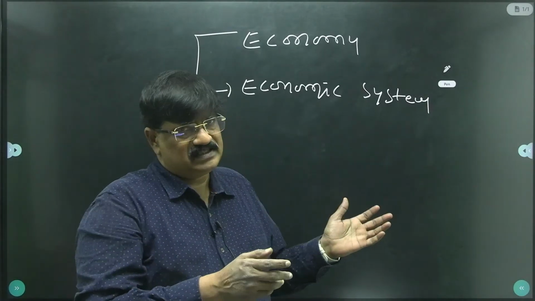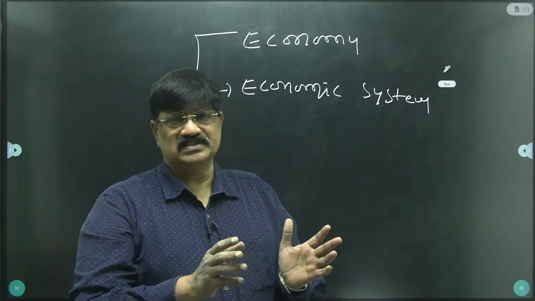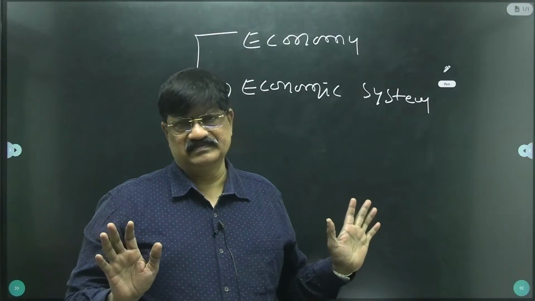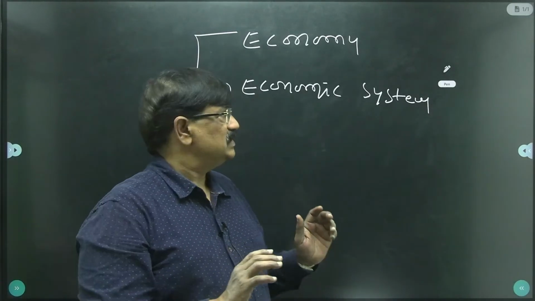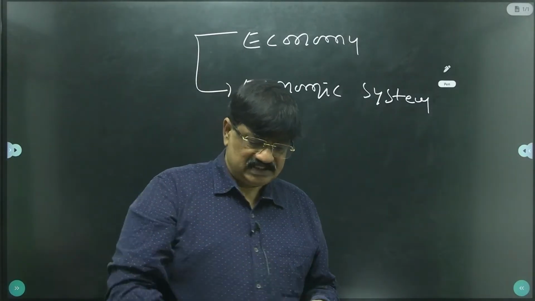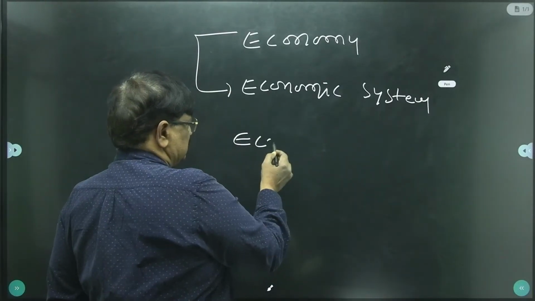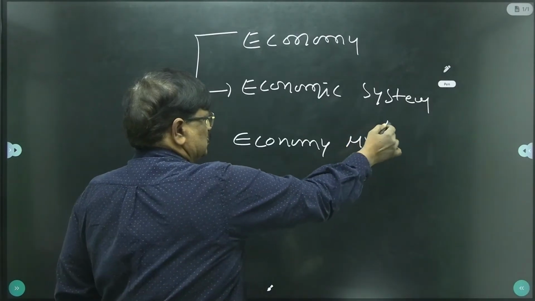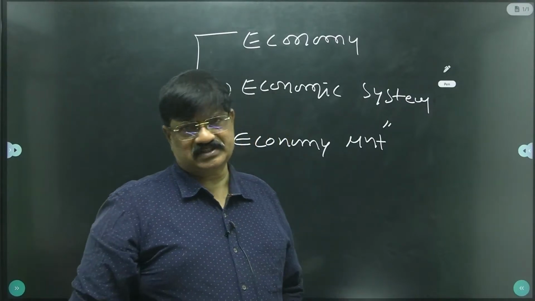Economy, as I dealt with, is a combination of goods and services which provide satisfaction. But the second word, economic system, means economy management. Your management of economy is treated as economic system.